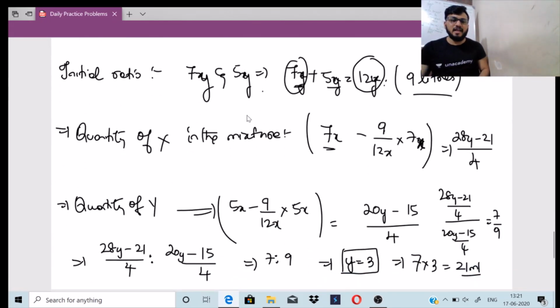So I have taken it as 7y and 5y. You can take it as 7x and 5x also. These x and y are nothing but the same, just variables. So here x equals y. Do this and you'll get the value of y, which is also equal to x, 7 into 3, 21 ml.